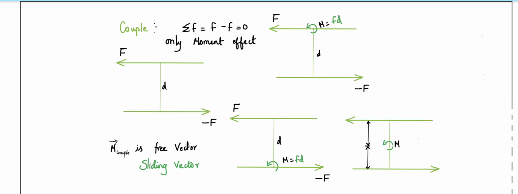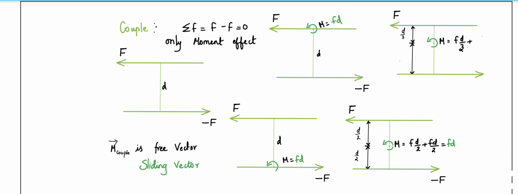Similarly, I calculate for a point between them at an equal distance, so here this produces F times d/2 clockwise, and similarly the other provides anti-clockwise F times d/2. If I combine these values, that gives the same result. You can see in this other case, I take the same answer comes. Even if you take a point outside, or at a very far distance from F and this minus F, the same result will be provided. So the statement here is that the only thing affecting the moment is the distance between these forces, and it does not depend on which point you take.